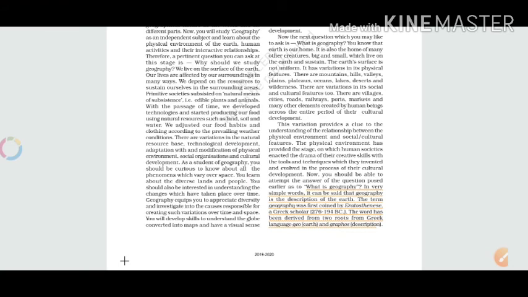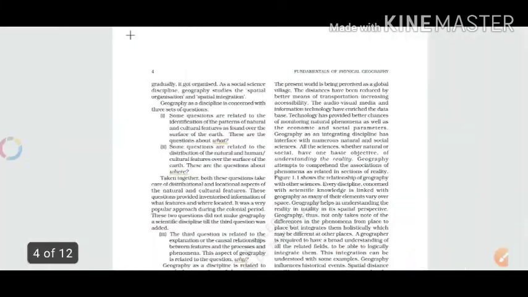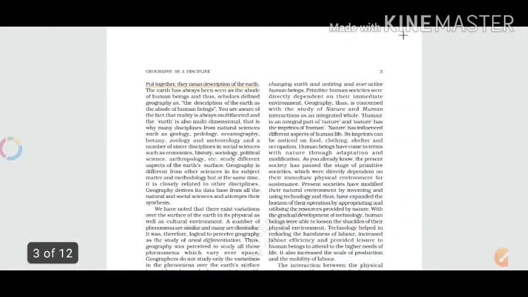Geo means earth and graphos means description. Put together, they mean description of the earth.